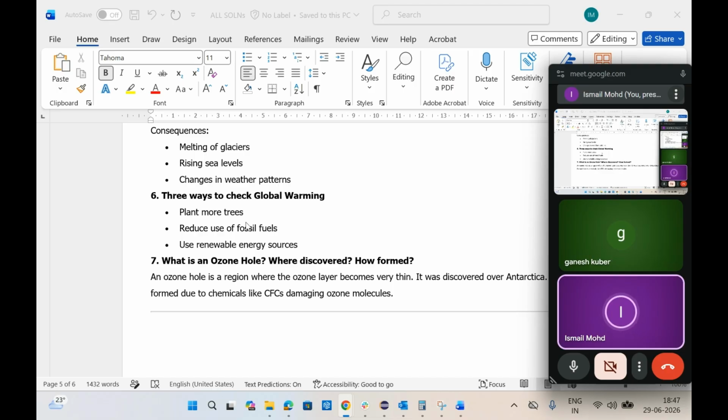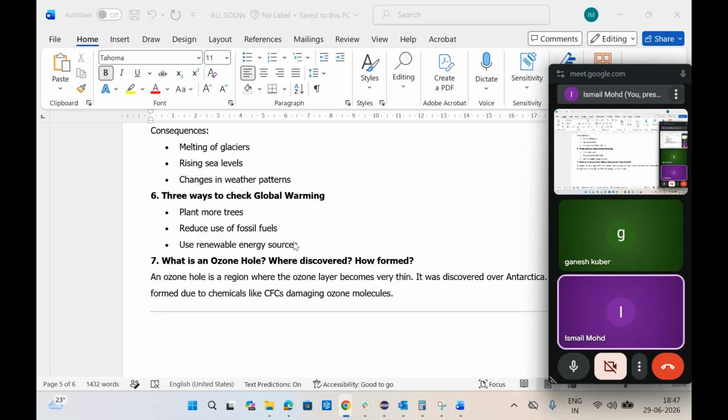Three ways to check: plant more trees. First one, obvious. The more trees you plant, the more carbon dioxide they will consume, and so the greenhouse effect is reduced. Second one, reduce use of fossil fuels. So instead of burning coal and such, you can try using solar energy, wind energy. You can make use of renewable resources. That is the three points: plant more trees, reduce use of fossil fuels, use renewable energy sources. Clear,